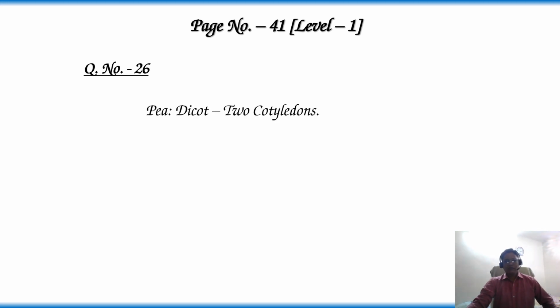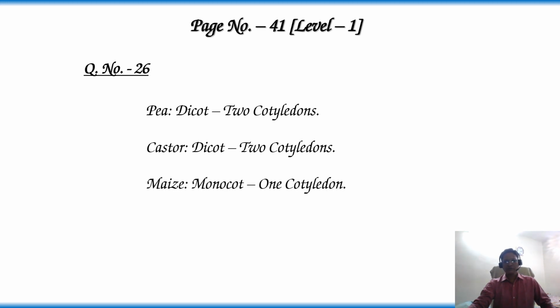Pea plant is a dicot, it consists of 2 cotyledons. Castor is also a dicot, consisting of 2 cotyledons. Maize is a monocot and it consists of 1 cotyledon. Then the answer is option 2: pea plant 2 cotyledons, castor 2 cotyledons, maize 1 cotyledon.